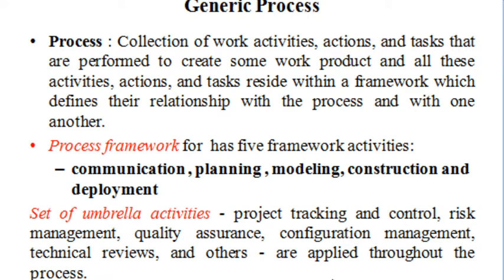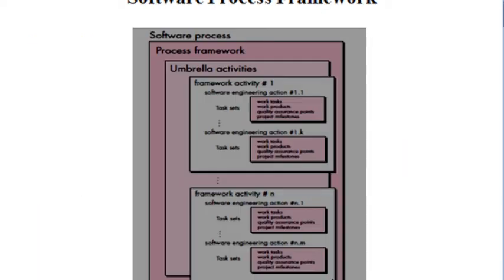The umbrella activities include project tracking and control, analysis and management of risk, quality assurance, configuration management, and technical reviews. This diagram shows the software process framework.